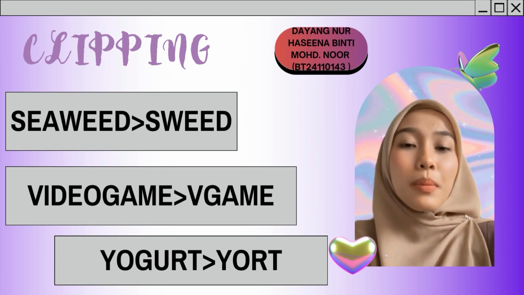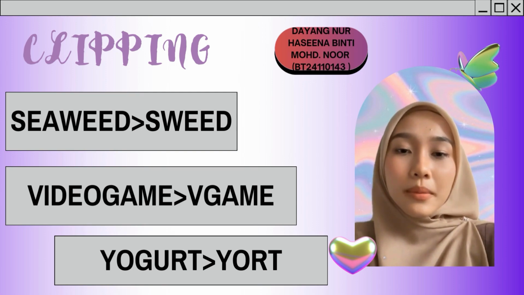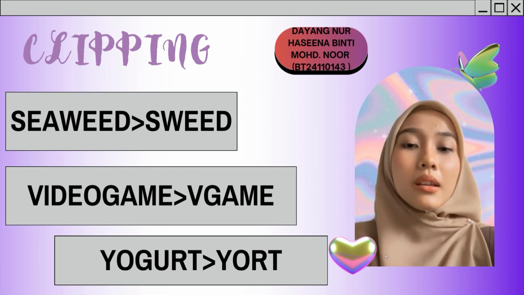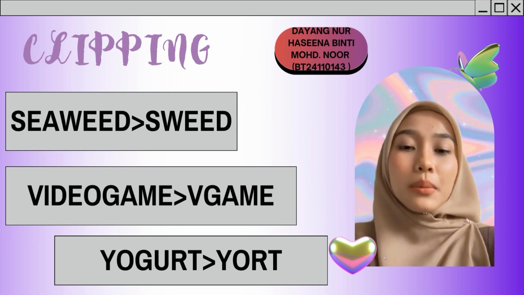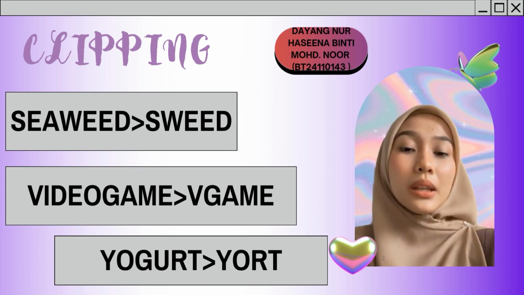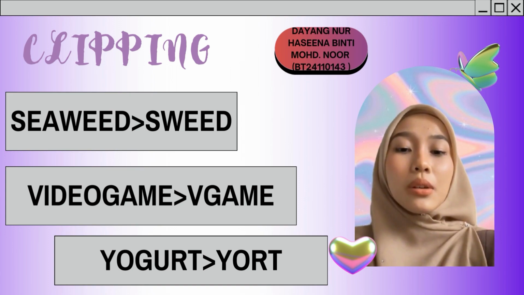The compound word seaweed is formed by combining the word sea, which is a noun, and weed, also a noun. From the word seaweed, a part of the word sea is cut, and only the letter S remains. Then the letter S is combined with the word weed, forming sweet. The word sweet could informally refer to seaweed, especially in casual conversations or branding.